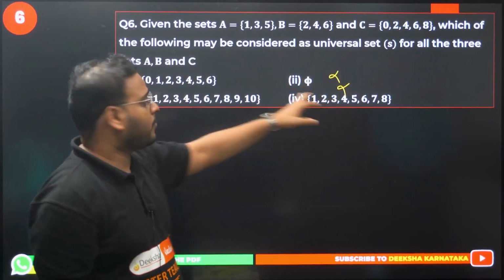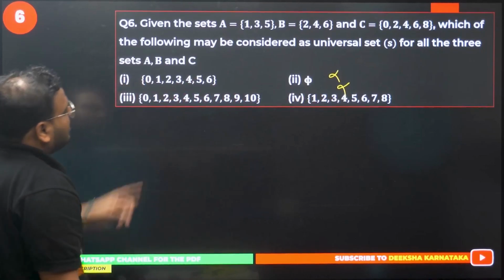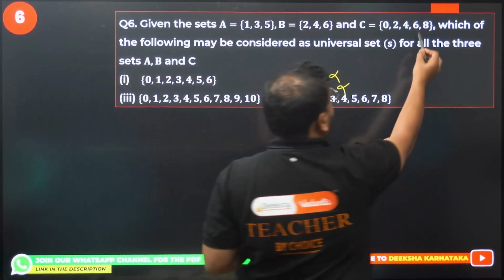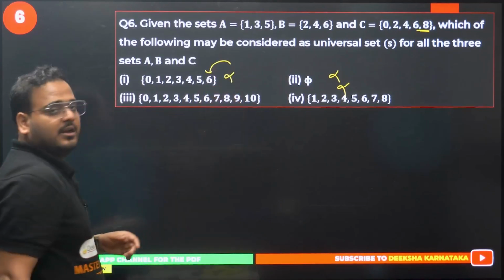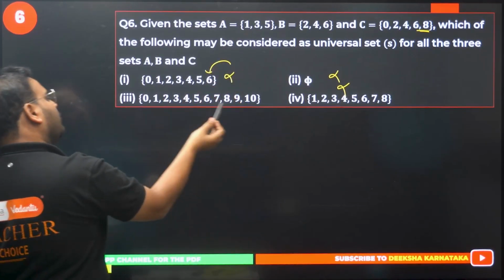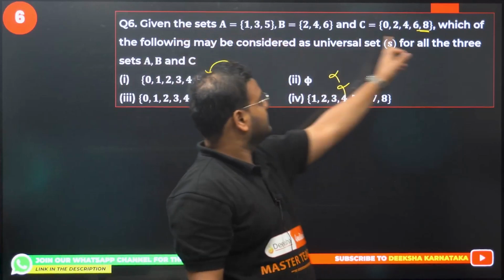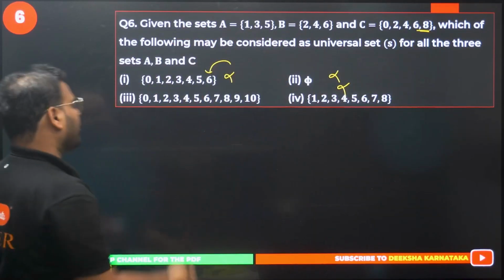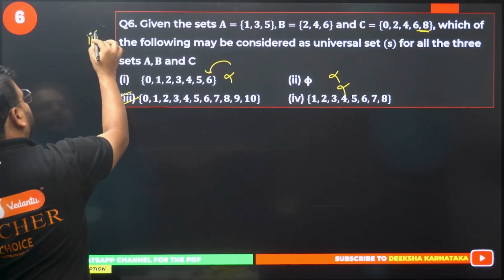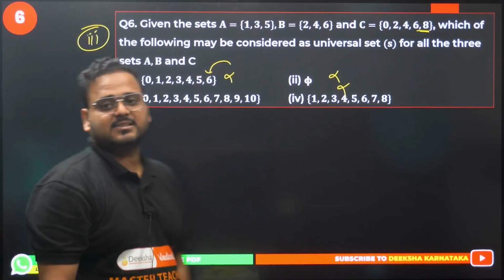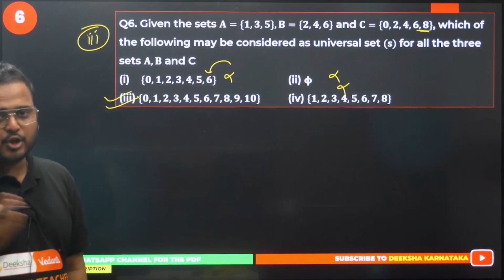Can there be null set? Think about it. No. What about this? So we don't have 8, 9, 10 over here. We have 8, right? So we don't have 8 in this case. This 8 is missing, so this also is not there. Check this out. 0, 1, 2, 3, 4, 5, 6, 7, 8, 9, 10. All elements are included. Hence your correct option is 3. Option number 3 is right. Be logical in your approach.